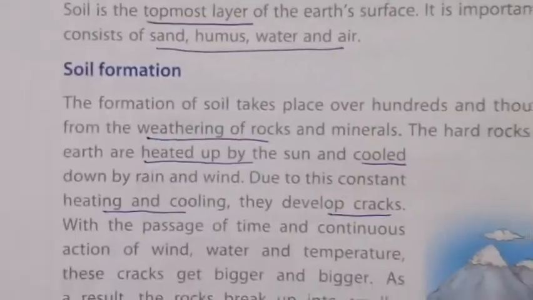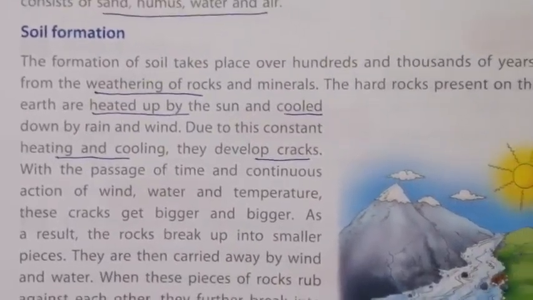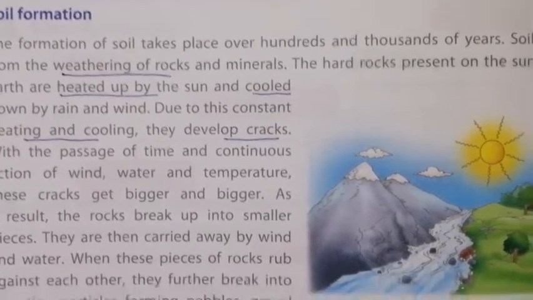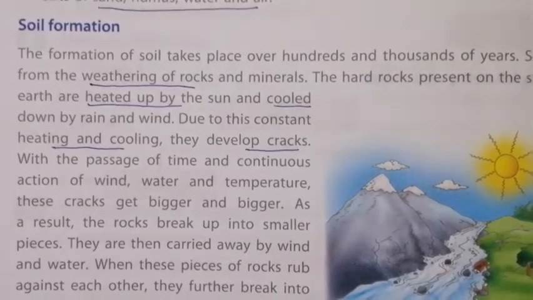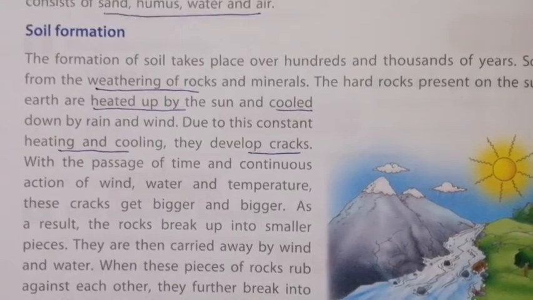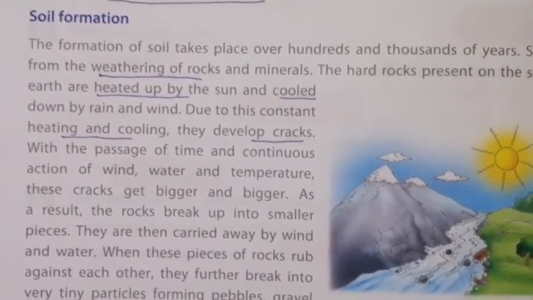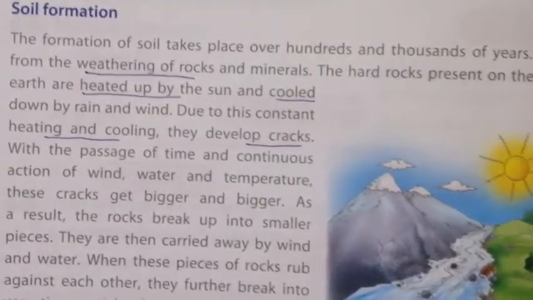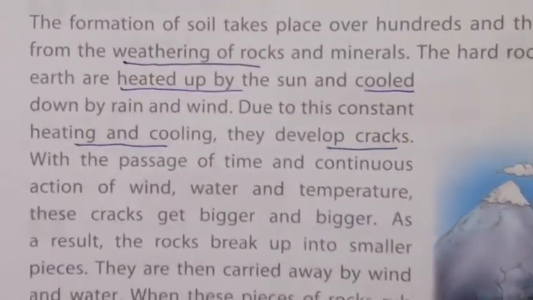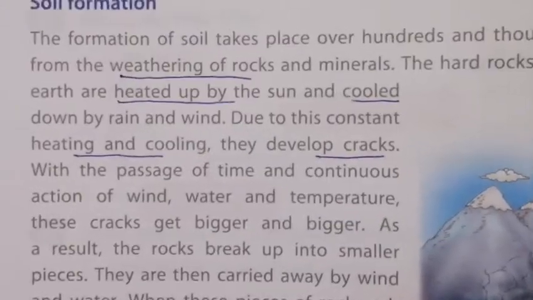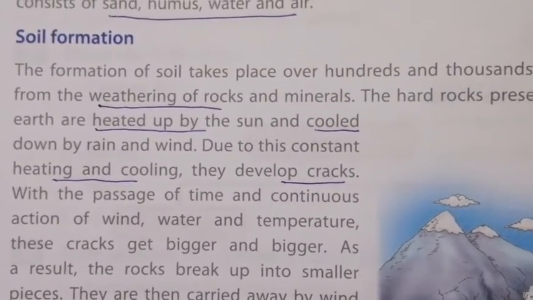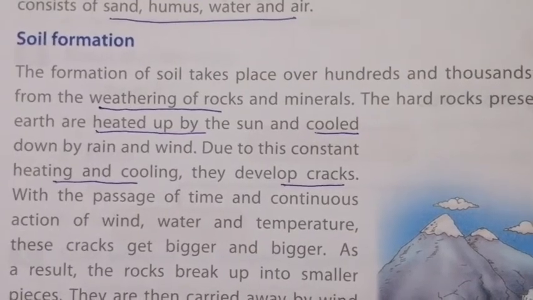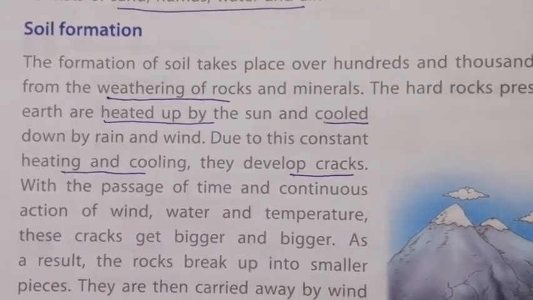Now we shall see how the soil is formed. The formation of soil takes place over hundreds and thousands of years. So soil is formed from the weathering of rocks and minerals. The hard rock present on the surface of the earth is affected by what process, children? Weathering of rocks and minerals causes soil formation.